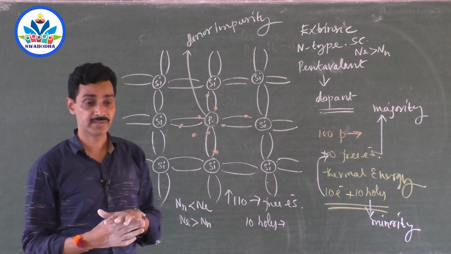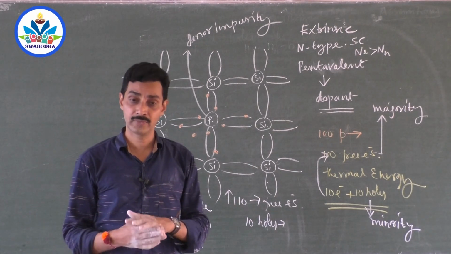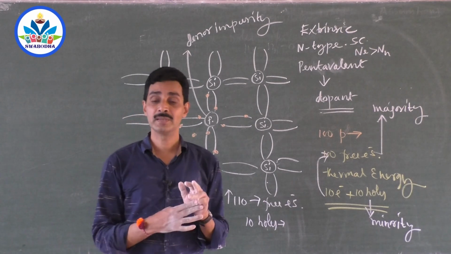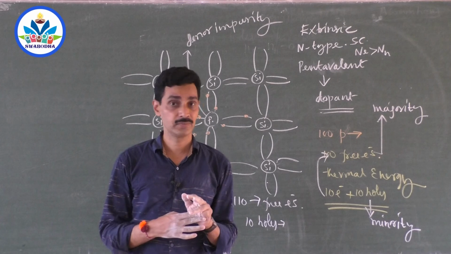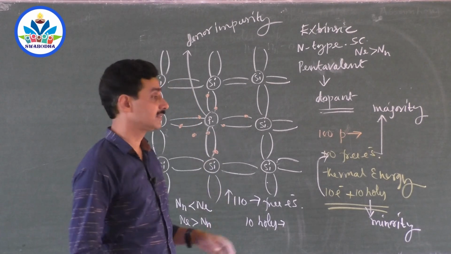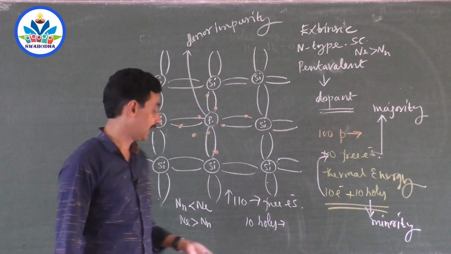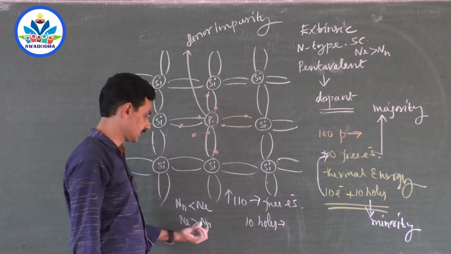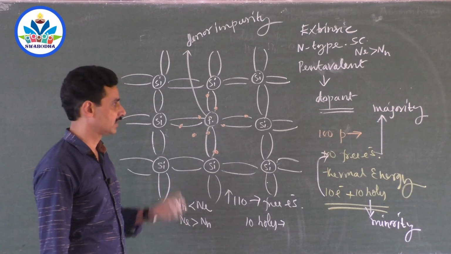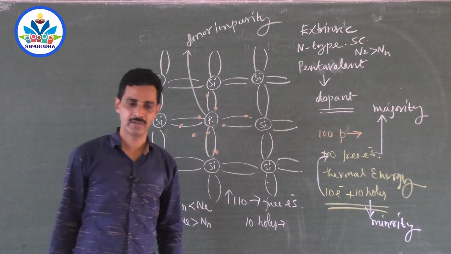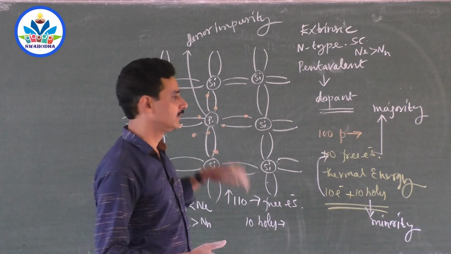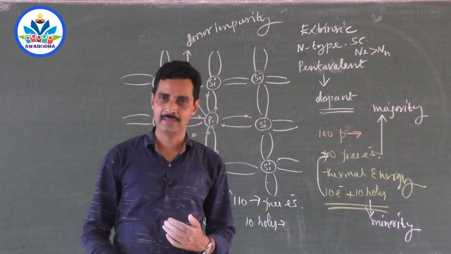The semiconductor once it is doped is called an extrinsic semiconductor. In a pure semiconductor, like an intrinsic semiconductor which is not doped, the number of holes and electrons are equal, whereas in an extrinsic semiconductor they are not equal. In an N-type semiconductor, the number of electrons is more and the number of holes is less, right? Holes are the minority carriers and electrons are the majority carriers. Of course, these things will become very clear to you when I deal with the p-type again. Same type of story.